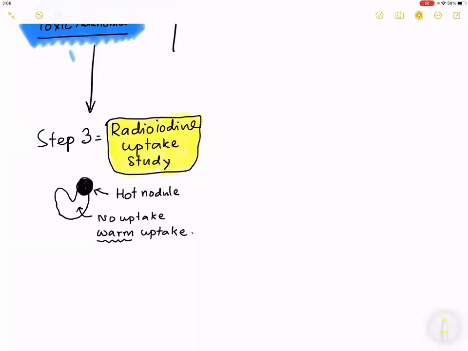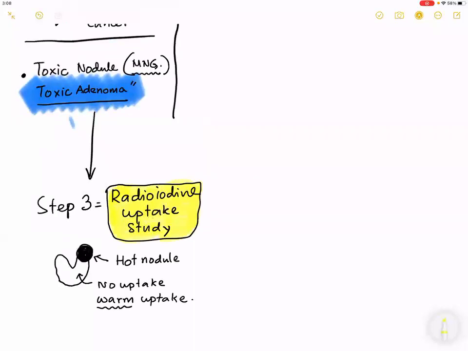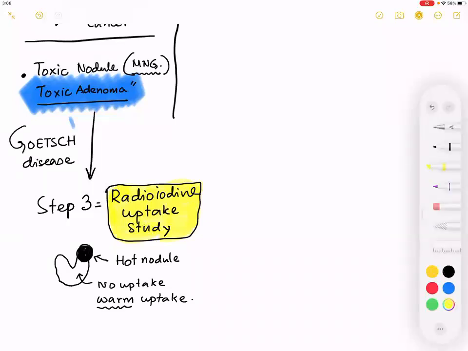Have you made a picture like this? Yes, sir. Good. If I make a picture like this, the disease is called Goetz disease.